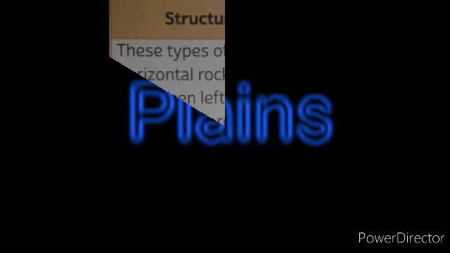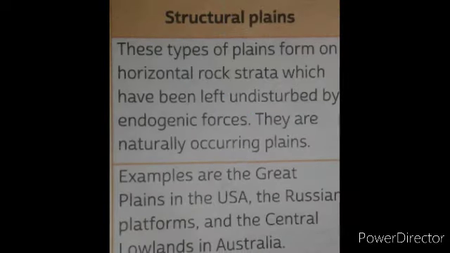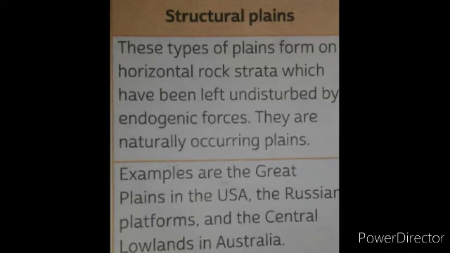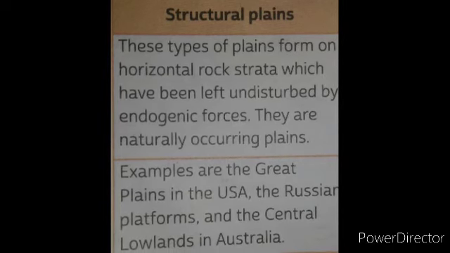Plains. Plains are an expanse of low-lying flat or gently rolling land. These are formed mainly by external forces like weathering, erosion, and deposition of sediments by rivers. Based on the mode of formation, plains are categorized into three major types: structural plains, erosional plains, and depositional plains. Structural plains are the types of plains which form on horizontal rock strata.